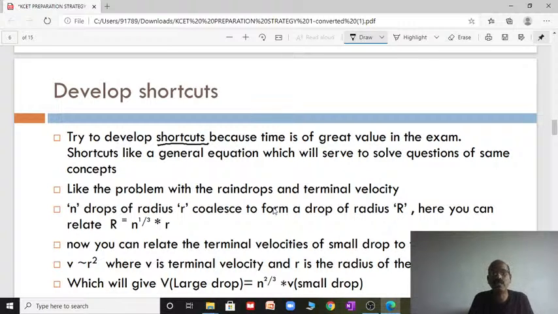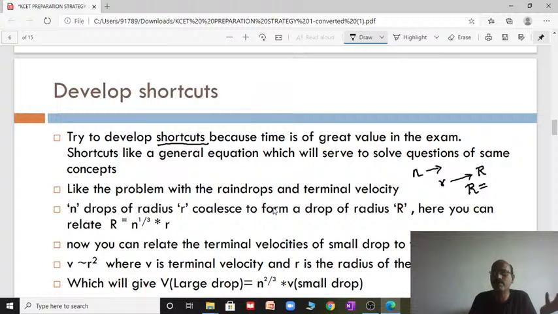A shortcut, like a general equation, will serve to solve questions of the same concept. Like the problem with the raindrops and terminal velocity in first year: N raindrops combine to form a bigger drop. Usually they will give you the radius of the smaller drop as r. It combined to form a bigger raindrop of radius R. Then what is the relation? Both volumes are equal. You know the relation, directly the shortcut formula.